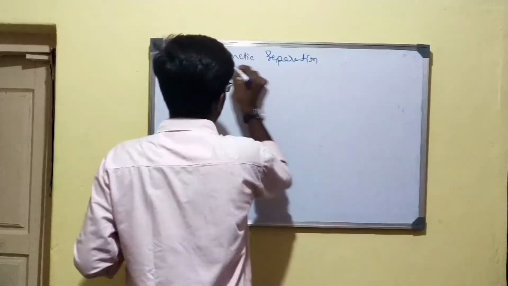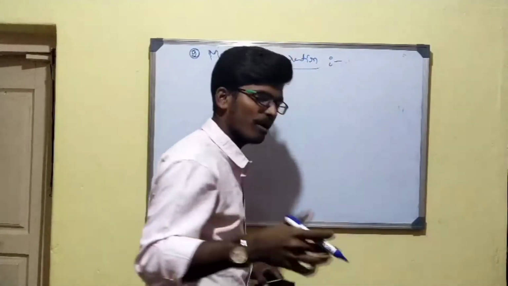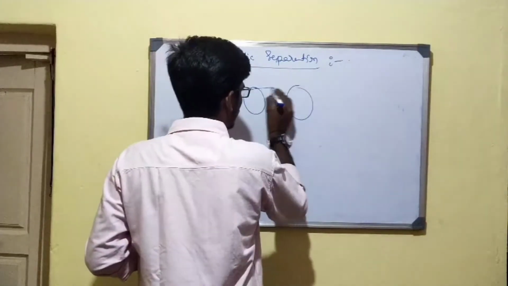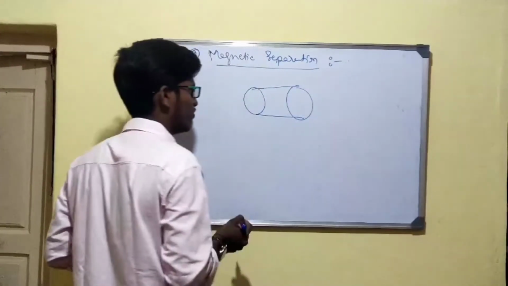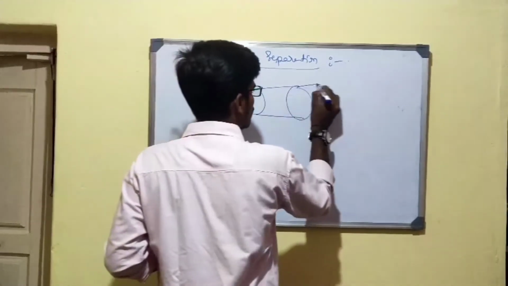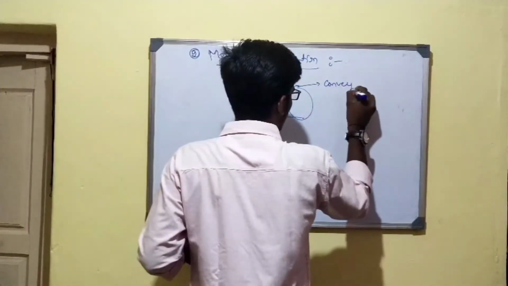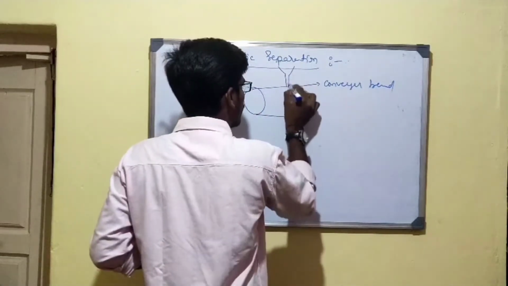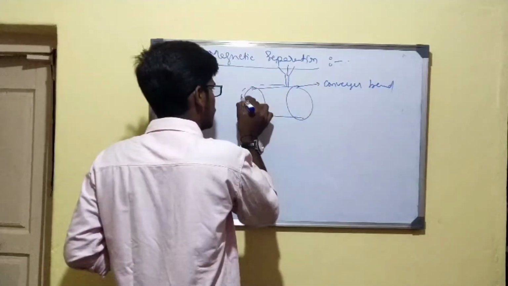For this process, among ore or gangue or impurities, one should be magnetic and one should be non-magnetic. Right? One should be magnetic in nature and another should be non-magnetic in nature. When you see the setup for this magnetic separation, we have two magnetic fields. These are the two magnetic fields, and this is the conveyor belt. Here we made the ore particles to move on this.